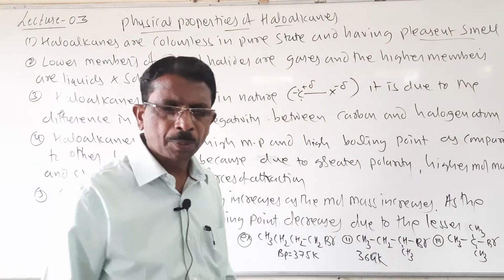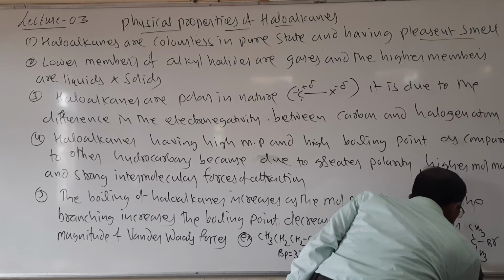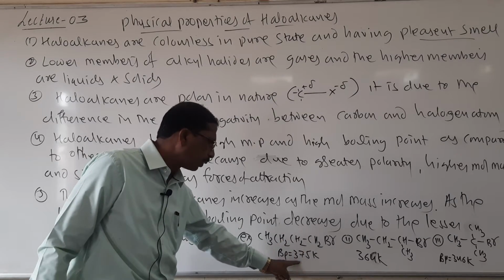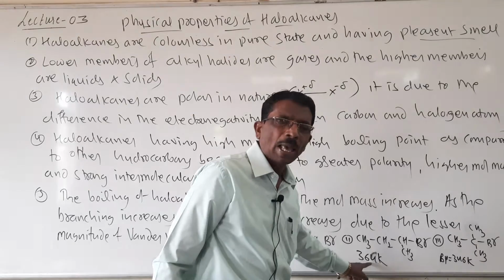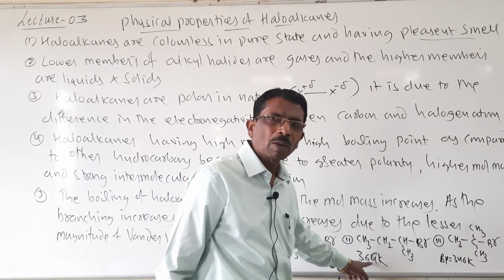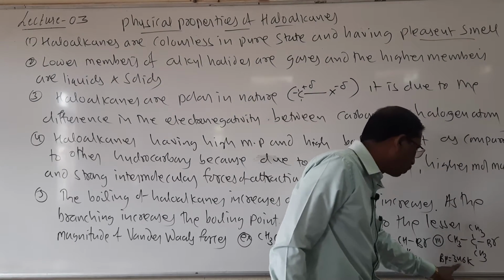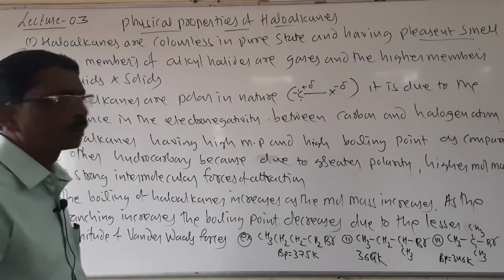Its boiling point is 346 Kelvin. Straight chain is 375 Kelvin, branched is 364. As the branching increases, the boiling point decreases due to lesser magnitude of van der Waals force of attraction, and completely branched is 346 Kelvin.